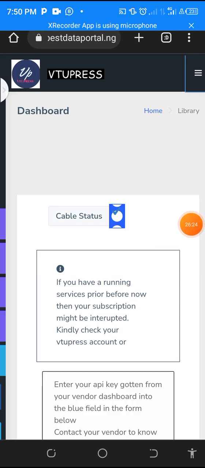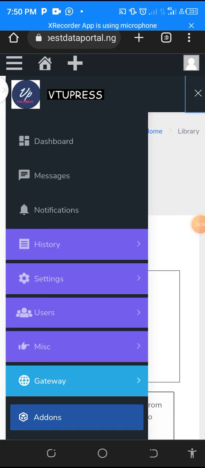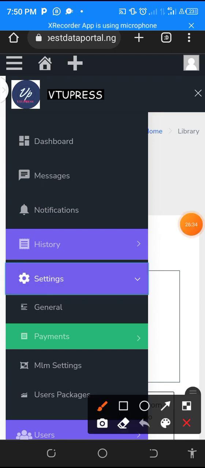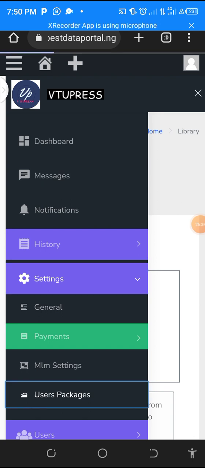So we go again. You click on this our usual hamburger, and then you come to settings, and you come to user packages.